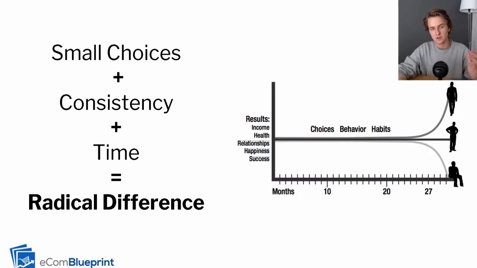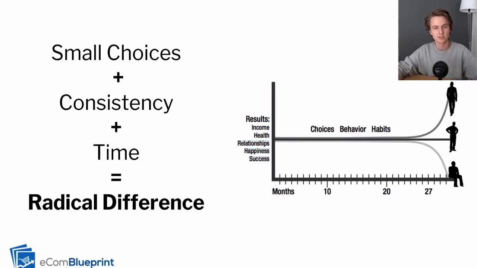Now, a good example of this: if you're trying to lose weight, this person is overweight and they really want to lose weight. Out of nowhere, as a New Year's resolution, they say, I'm going to go to the gym 3 times a week and I'm going to completely cut carbs or something like that. Someone that's been eating unhealthy and never goes to the gym sets this massive goal. What do you think is going to happen? They're going to fail. It's just not going to work out, right?